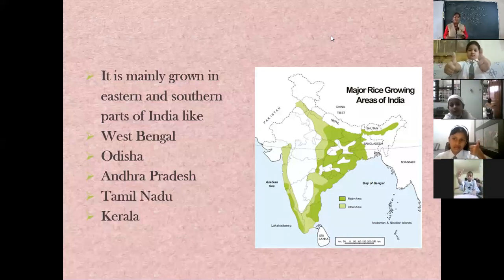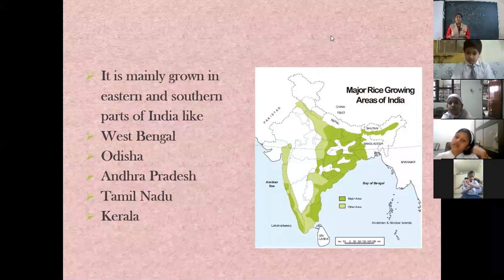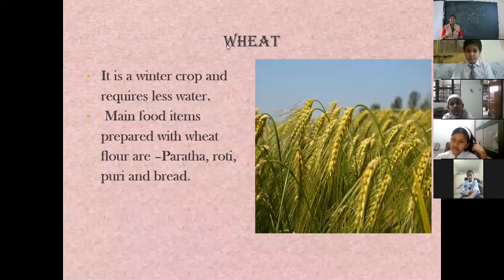Okay, now let us move to the next crop, that is the next cereal, wheat. Okay, I'm sure that you are very well known with wheat. For example, you know what is Ashirwad Atta. What is that? That is wheat flour. Okay, now let us learn something about wheat. Now wheat is a winter crop and requires less water. Children, wheat is a winter crop. It is generally grown in winters. Why? Because it doesn't need that much of water and it grows very well in a dry climate.